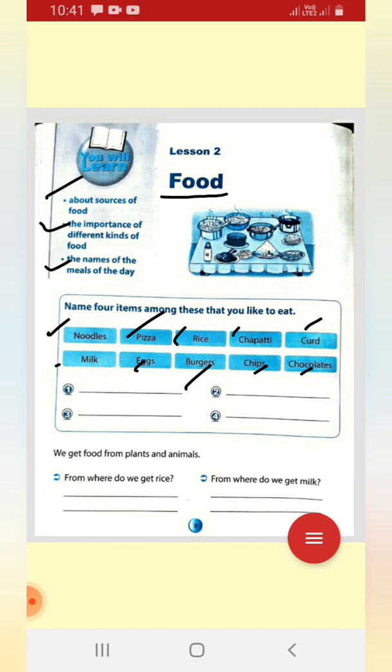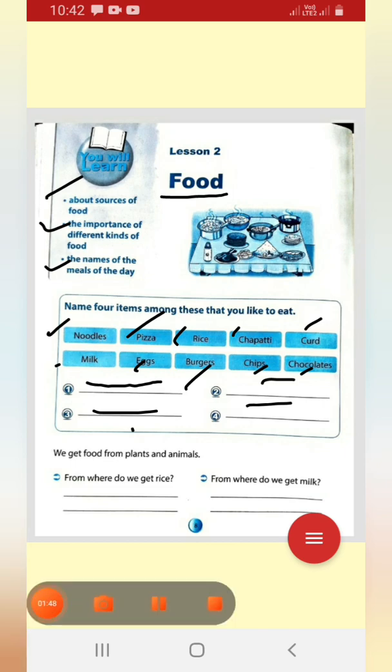And if you like the names of the food, you can write some names of the food here, here, here, and here. So write the names of the food in this place according to your liking. Okay, so most of you know from where we get food.